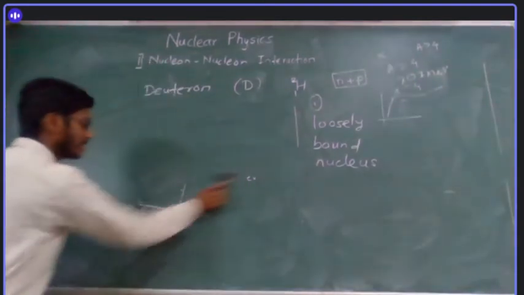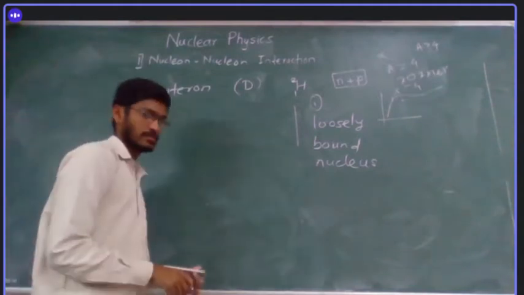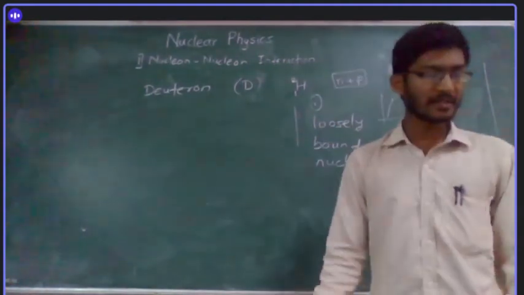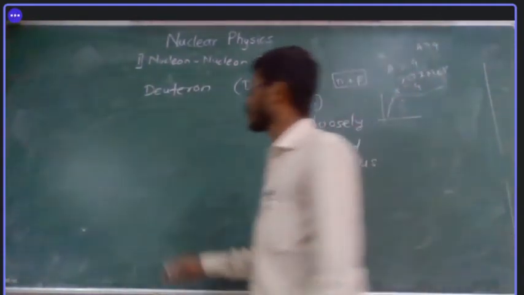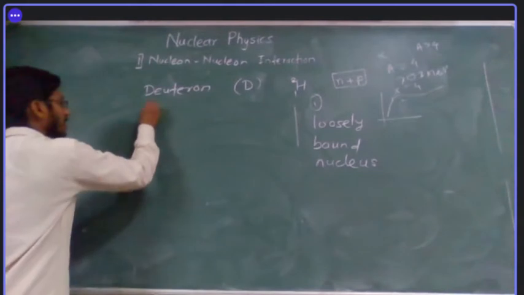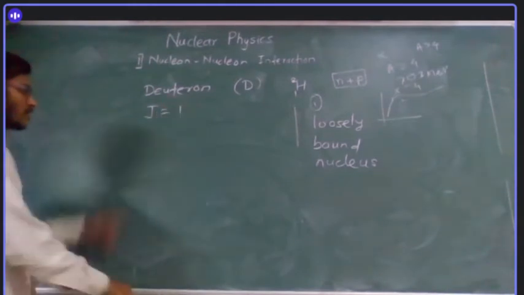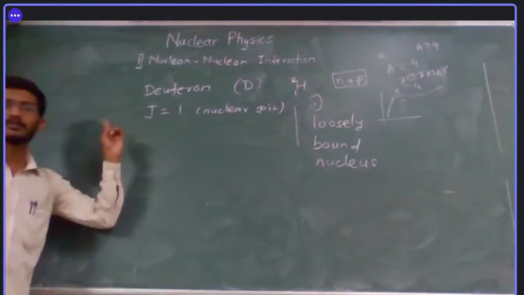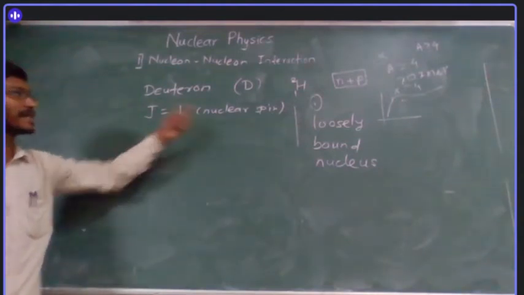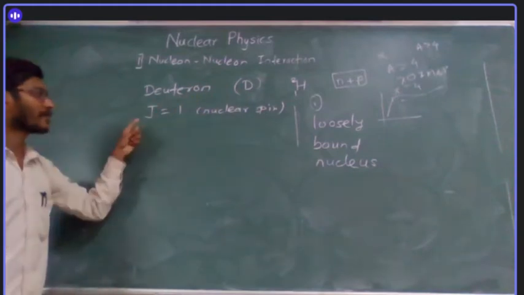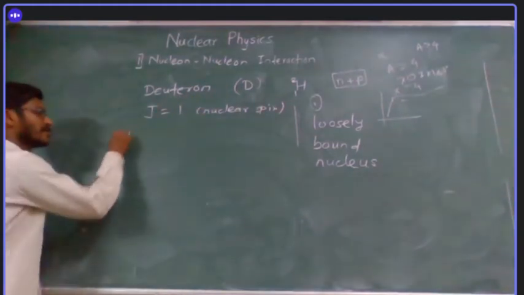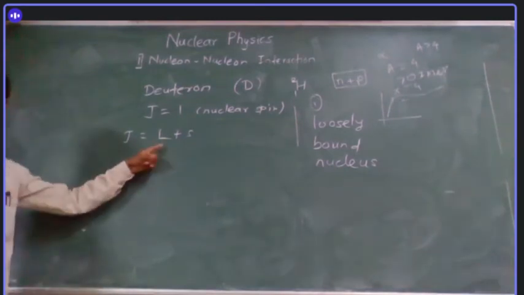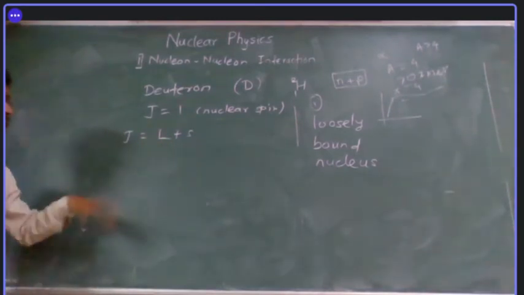The experimental results suggest that the total angular momentum, or we will call it the nuclear spin, of this deuteron is equal to 1. I will represent it by I. We will call this the nuclear spin. Though we are calling it a spin, it is the total angular momentum, which is the resultant of L and S. You know this: orbital angular momentum and spin angular momentum.